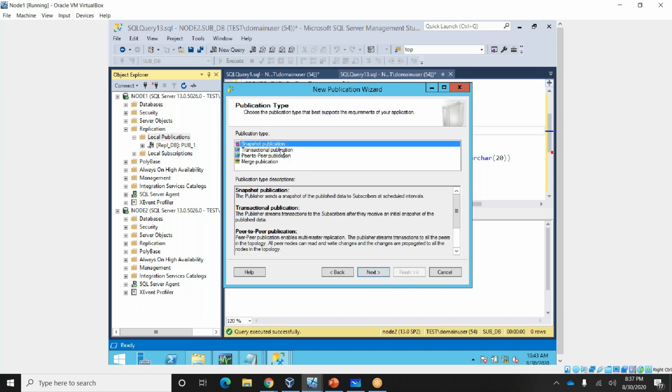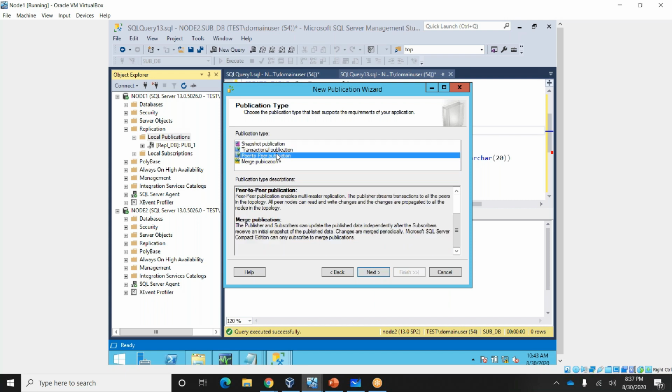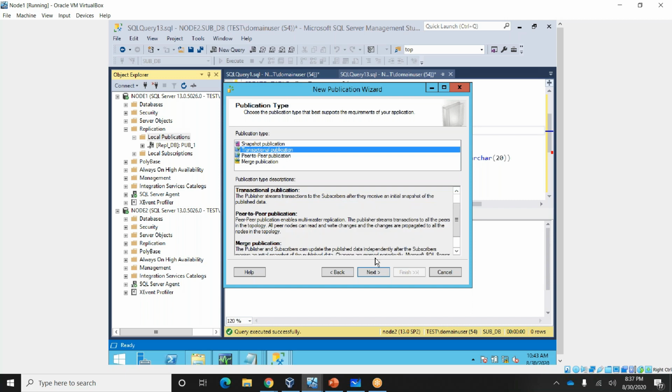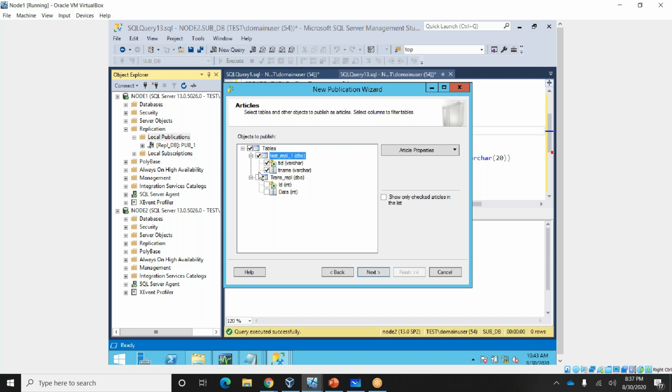Next, transactional replication, snapshot, transactional, peer-to-peer, and merge replication. Going with the transactional replication. Next. See, it will expect only primary key tables. If you have any table without a primary key, it won't show here. Okay. So I'm selecting this one.